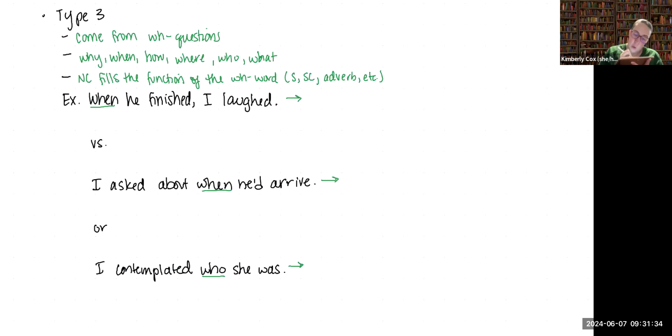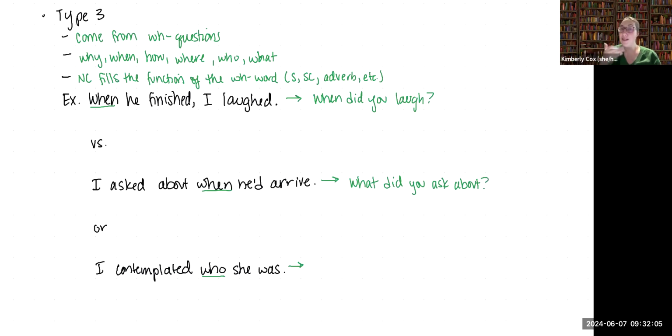I might say, when did you laugh? Well, when he finished, I laughed, a response to that question. I asked about when he'd arrive. I would probably say, what did you ask about? And the response, I asked about when he'd arrive.